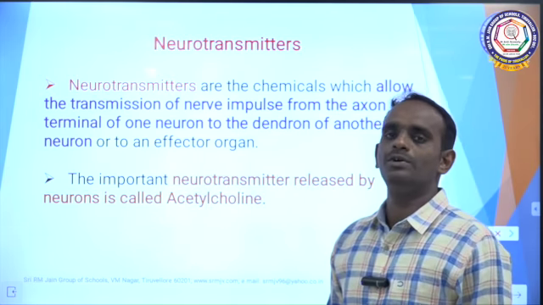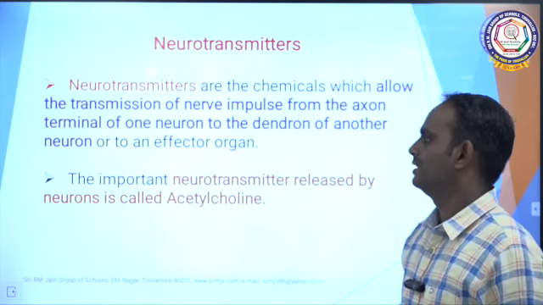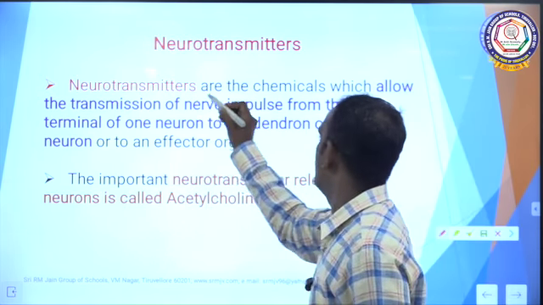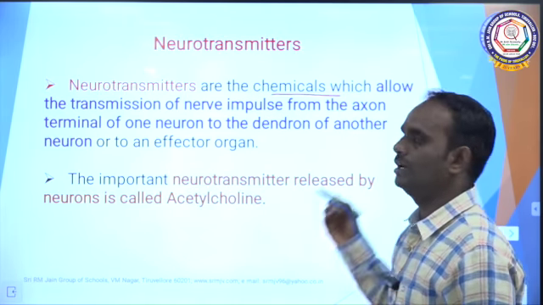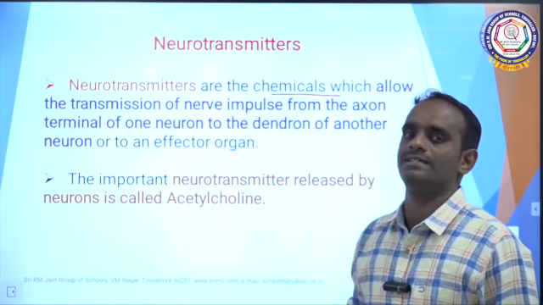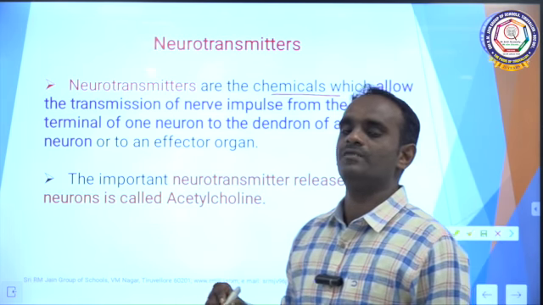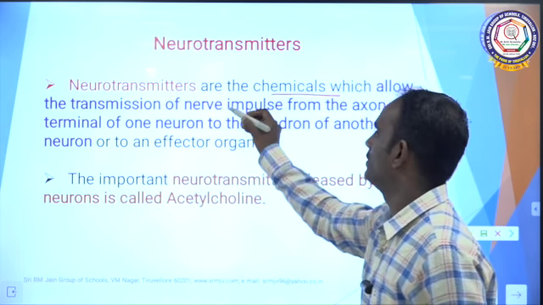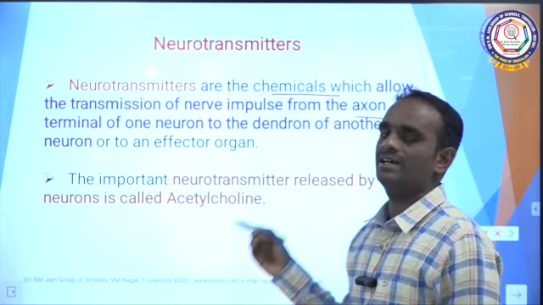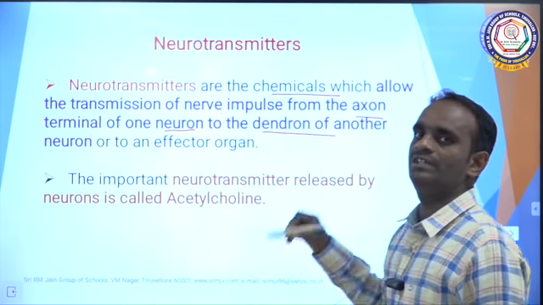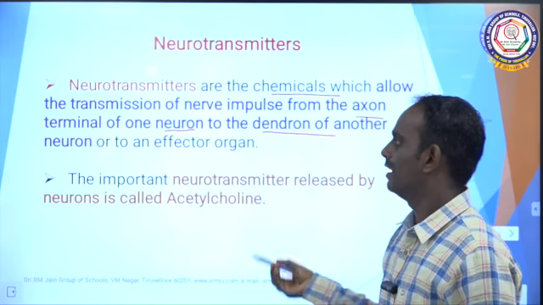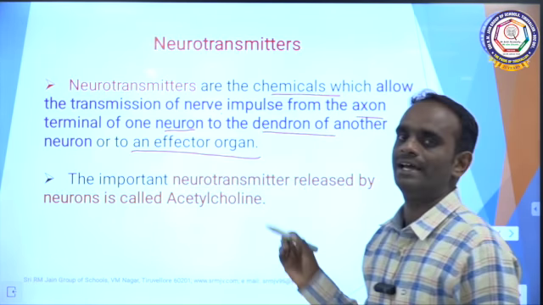The next one is neurotransmitters. Neurotransmitters are the chemical substances which allow the transmission of electrical impulse of nerves from the axonal terminal end of one neuron to the dendrites of another neuron or to an effector organ.